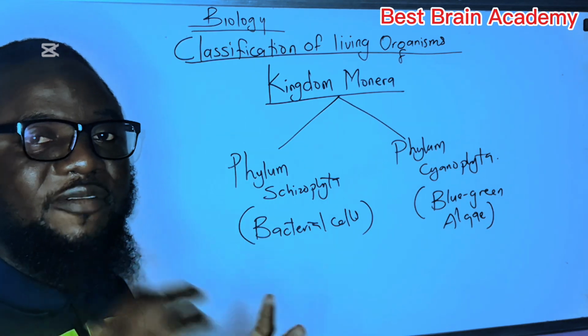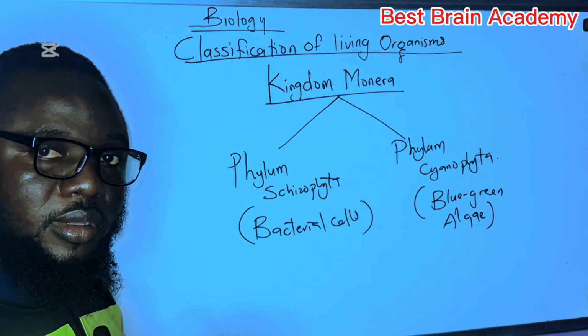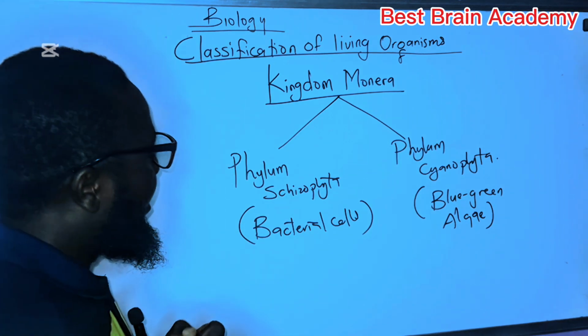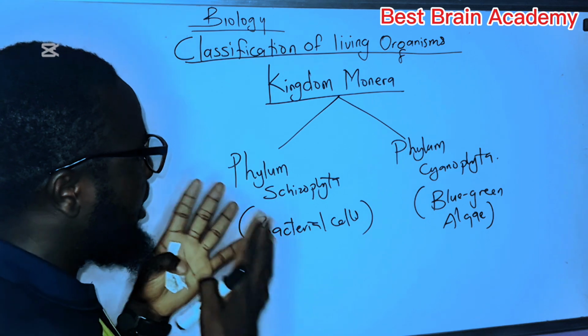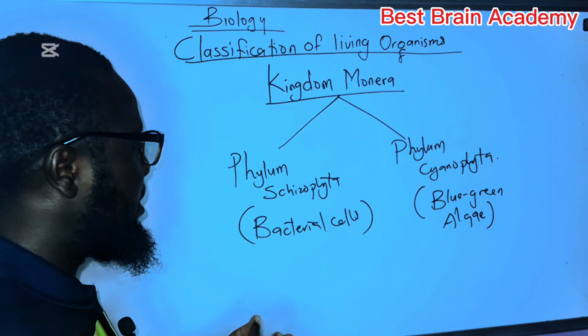Now, to understand this kingdom very well, because the target of this class is that I'm going to tell you everything you need to pass any exams under this concept, take a pen and start to write down. Let's start with the first phylum of the kingdom Monera, and that's phylum Schizophyta.